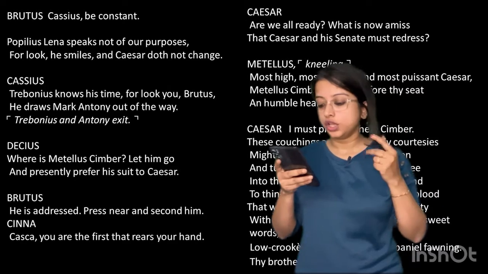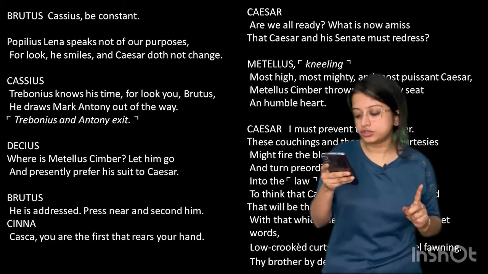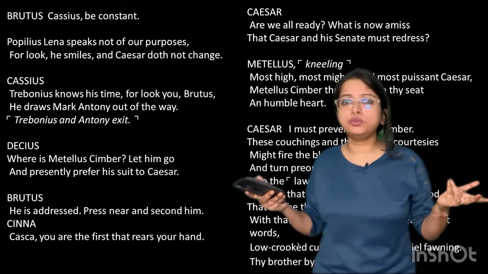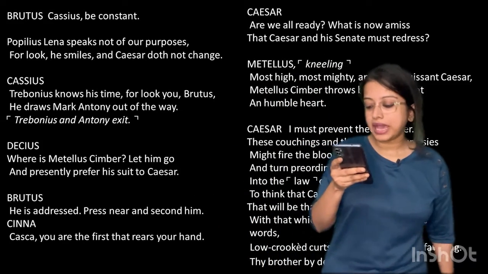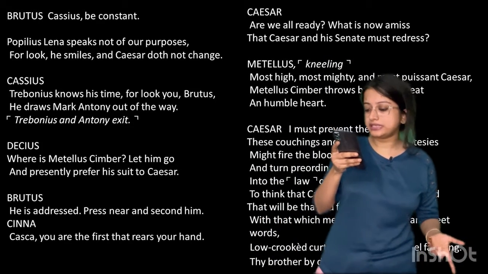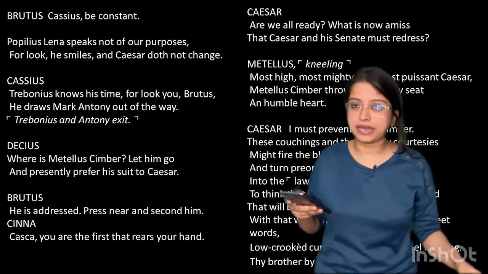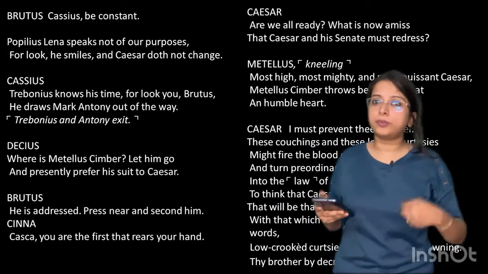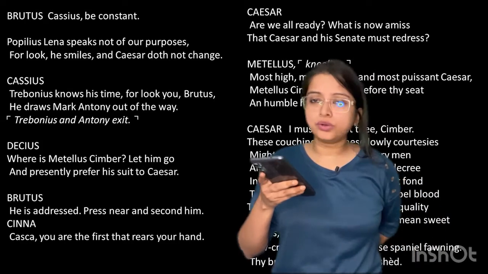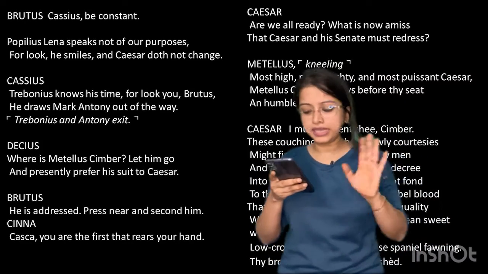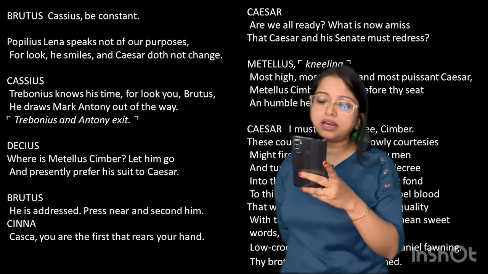But I am not fond to think that Caesar bears such rebel blood that will be thawed from the true quality with that which melteth fools. So fools can be melted, fools can be molded with flattery, but Caesar is not a fool, so Caesar cannot be molded that way. I mean, sweet words, low crooked courtesies, base spaniel fawning. Thy brother by decree is banished. So by law, your brother has been banished. If you are requesting me to bring back your brother, to give your brother the citizenship, I'm not going to accept that request. So don't request me constantly. It is not going to help you. If thou dost bend and pray and fawn for him, I spurn thee like a cur out of my way.